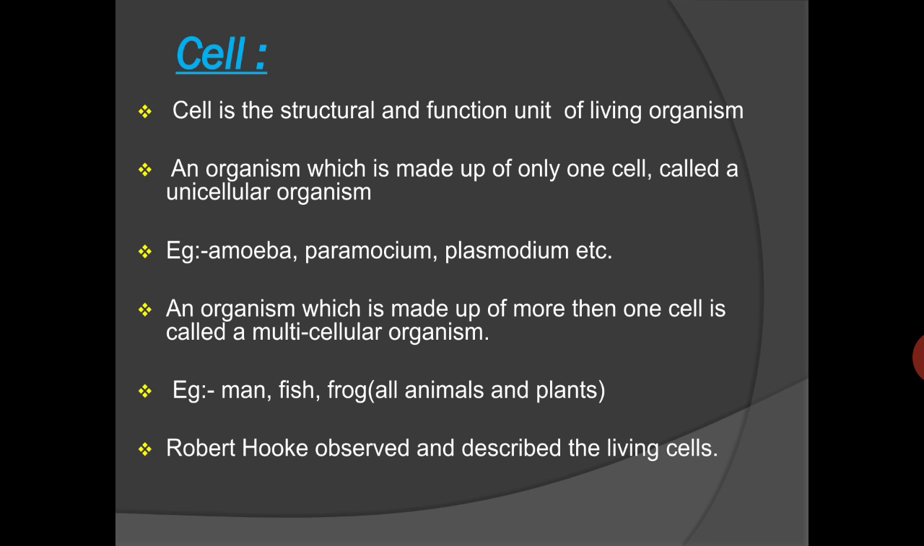On the basis of the number of cells present in any living organism, if a living organism is made up of only one cell, means the entire body is of only one cell, it is called a unicellular organism, like amoeba, paramecium, plasmodium, etc. And if the organism is made up of more than one cell in its body, it is called a multicellular organism, like a human being, fish, frog and all the higher groups of animals and plants.